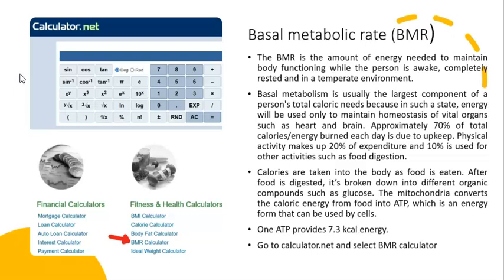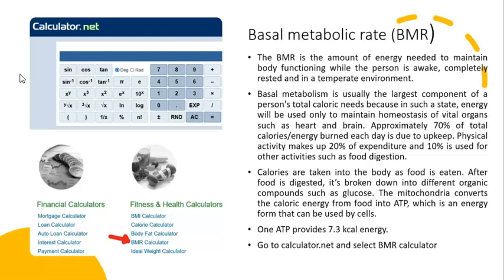The BMR is the amount of energy needed to maintain the body functioning while the person is awake but completely rested and in a temperate environment. Basal metabolism is usually the largest component of the person's total caloric needs because in such a state, the energy will be used to maintain homeostasis of the vital organs. Approximately 70% of all the calories and energy burned in the body is due to upkeep. Physical activity takes maybe 20% of the expenditure, and 10% is going to be used for other activities such as food digestion.